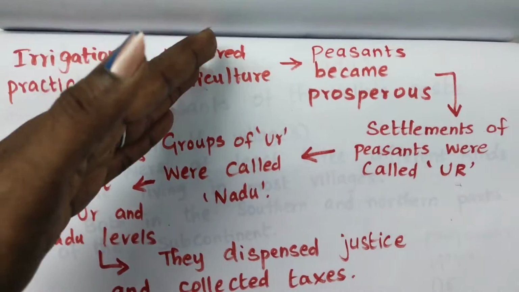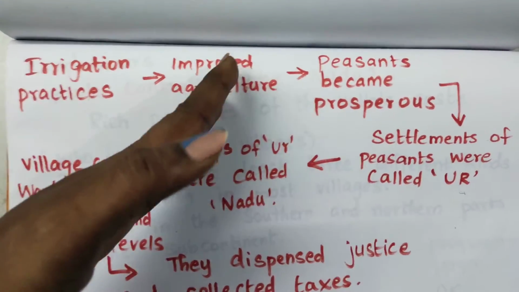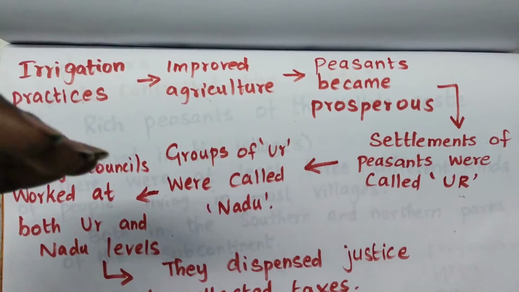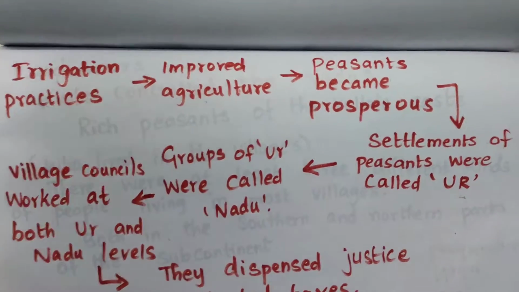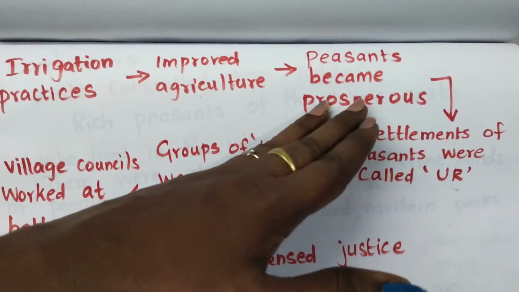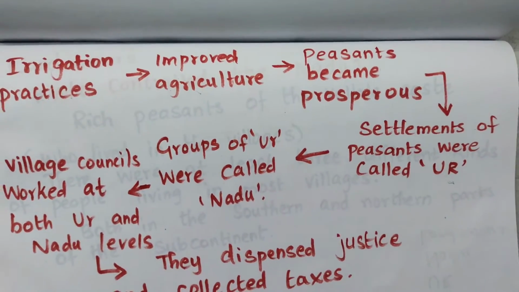So from that they improved the agriculture, and when they improved the agriculture, what happened? The social level and the economic level got raised, so that the peasants became prosperous. So we come to know that peasants became very rich at that time.